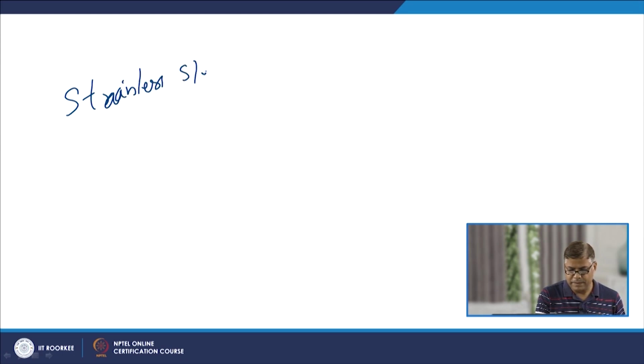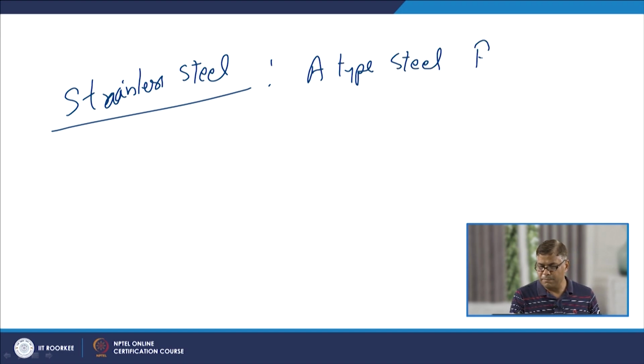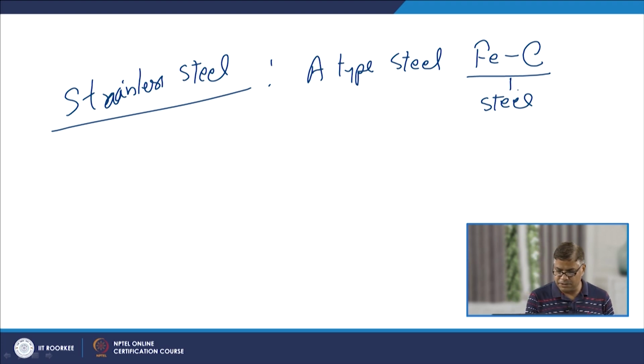Stainless steel is basically a type of steel which is primarily having the iron and carbon along with the other alloying elements. Because it is an alloy of iron and carbon, that is why it is steel, but it is a unique type of steel where the alloying addition is done in such a way that it gets stainless effect.